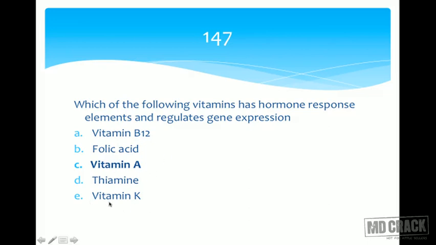Vitamin K, even though it is a fat-soluble vitamin, also has a coenzyme form, and thereby it is responsible for gamma carboxylation. So vitamin K is required mainly as a coenzyme and not as a hormone response element, and does not regulate gene expression. So vitamin K causes post-translational modification of 2, 7, 9, 10. Let's go to the next question.